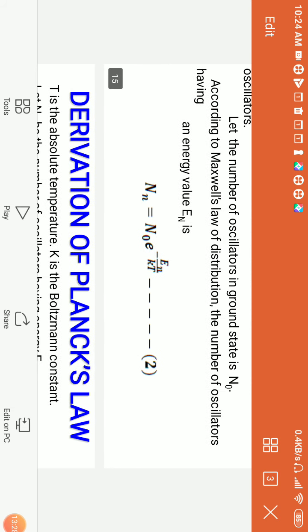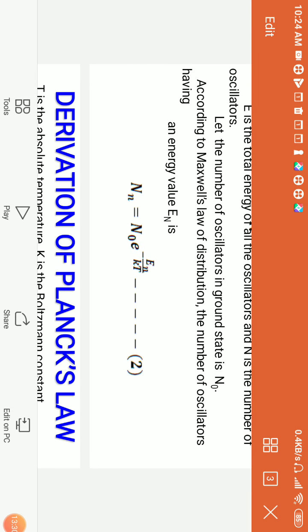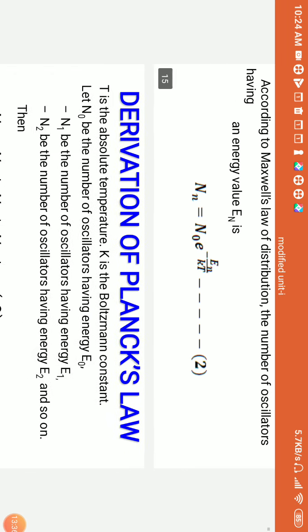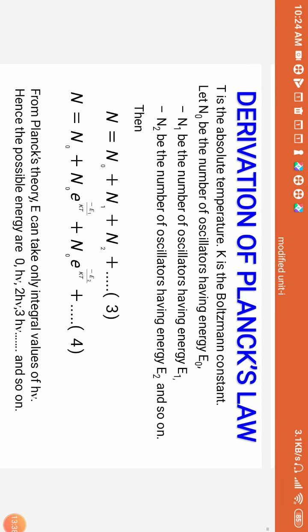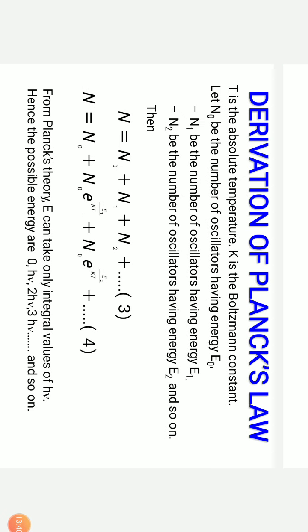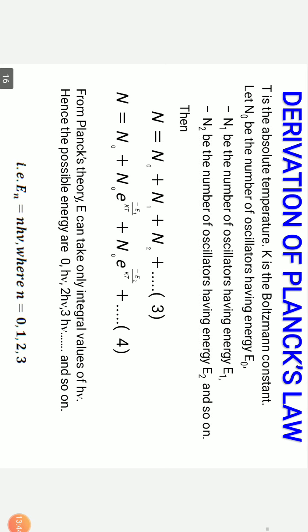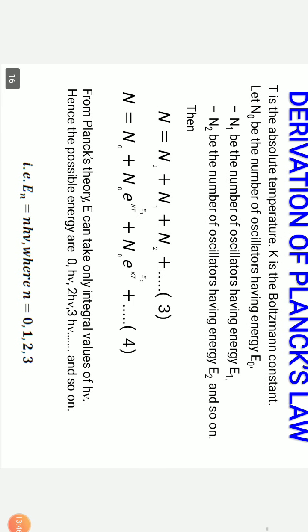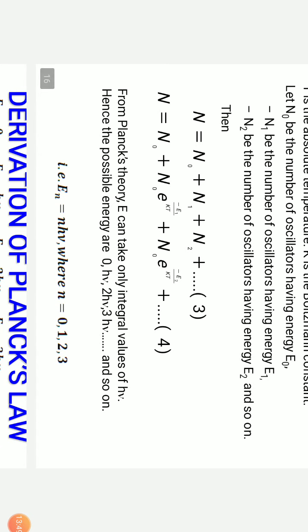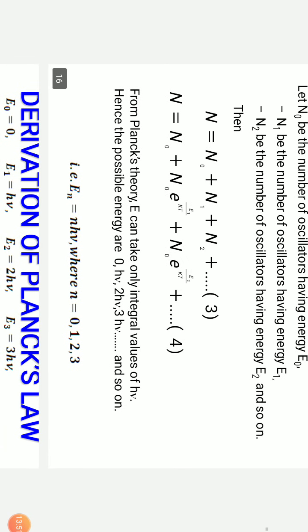N0 is the number of oscillators in the ground state, En is the energy in the nth state, K is the Boltzmann constant, and T is the temperature. Now let N1 be the oscillators having energy E1, N2 be the oscillators having energy E2, and so on, such that capital N equals N0 plus N1 plus N2 and so on, or N equals N0 plus N0 into exponential of minus E1 by kT plus N0 into exponential of minus E2 by kT, plus so on.